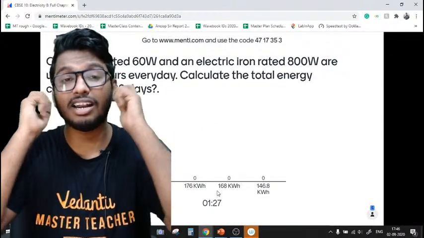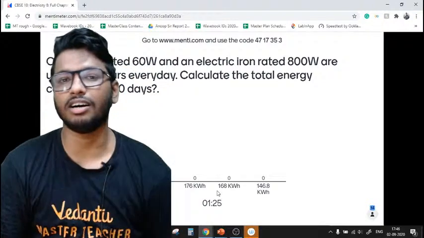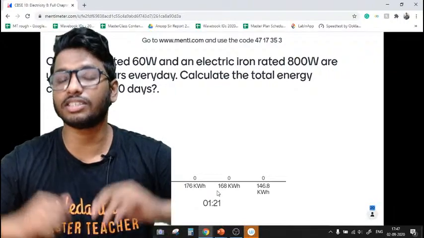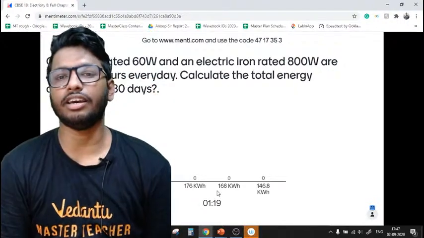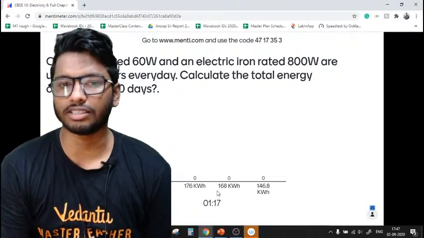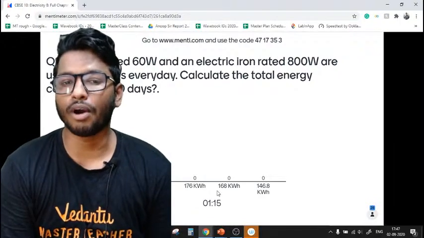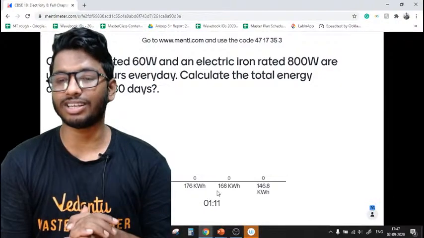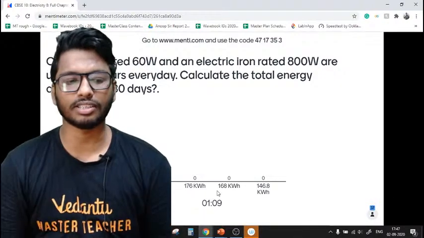Let's go. A lamp rated 6 volt and electric iron rated 800 volt are used for 6 hours every day. Calculate the total energy consumed in 30 days. Is it 154.8 kilowatt, or 176 kilowatt, or 168 kilowatt, or 146.8 kilowatt? Quickly, let me know what is the answer, guys.